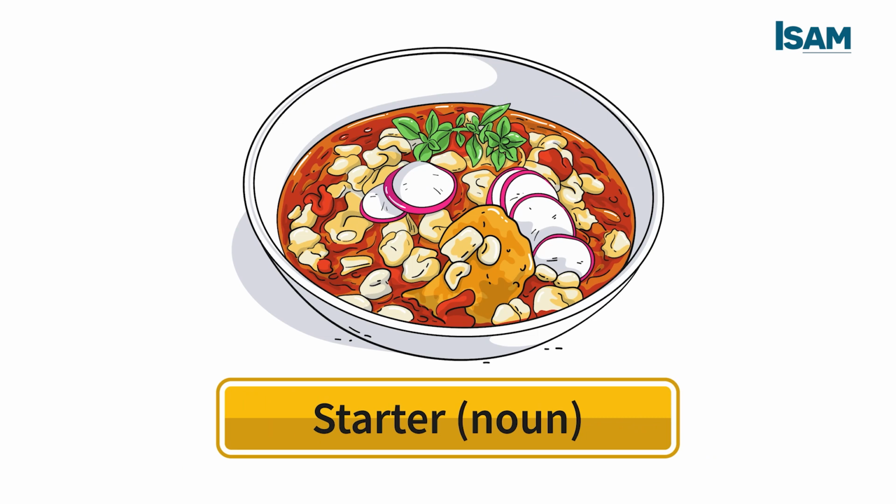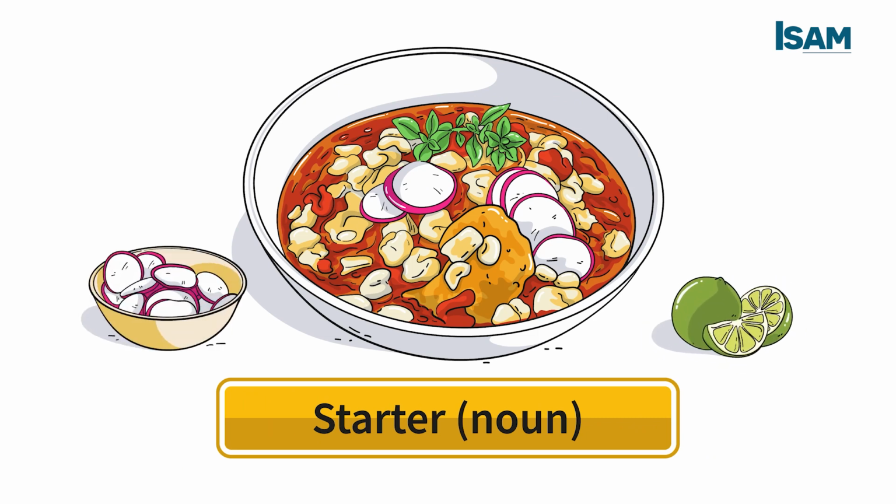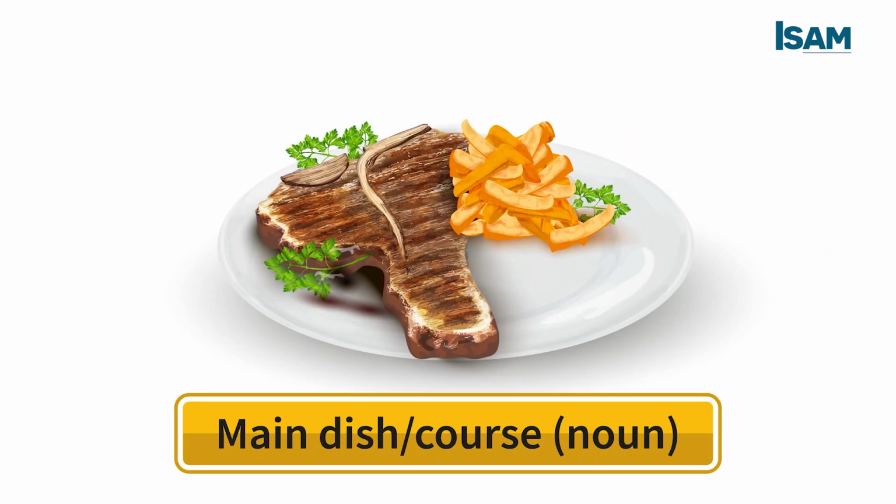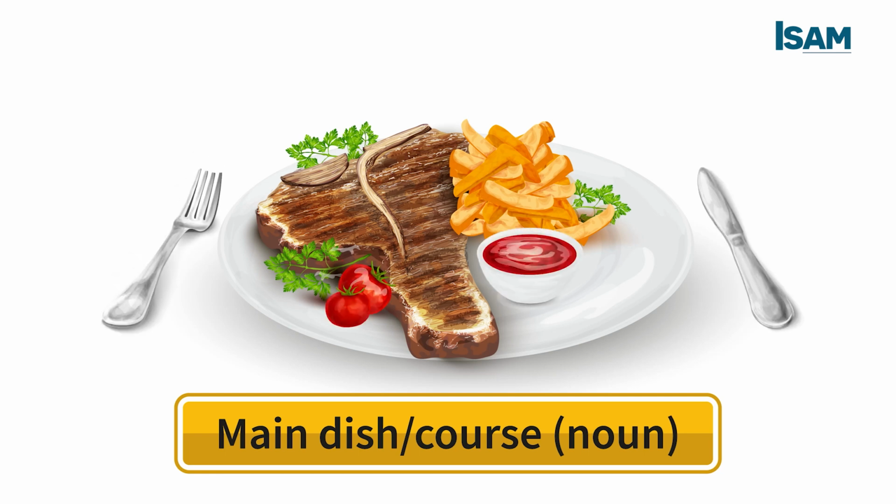A starter is a noun. It means a small dish served as the first part of a meal. For example, we had soup as a starter. Main dish or course is a noun. It means the principal food prepared for a meal. Lamb was the main dish.